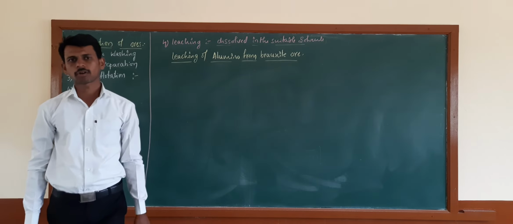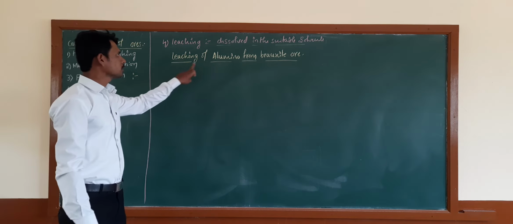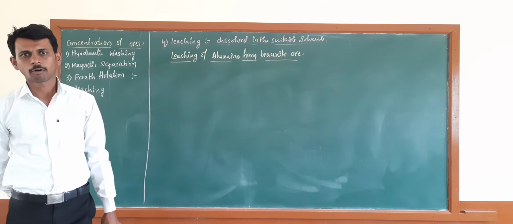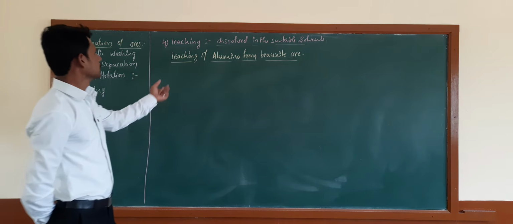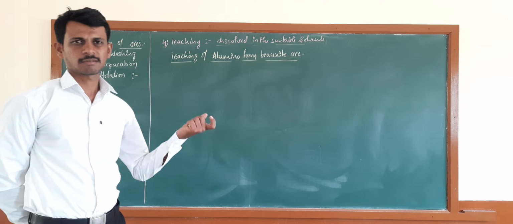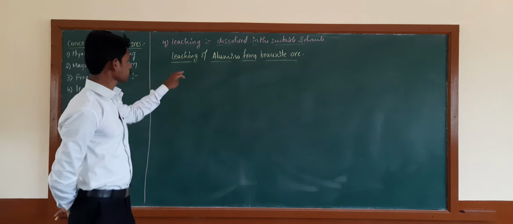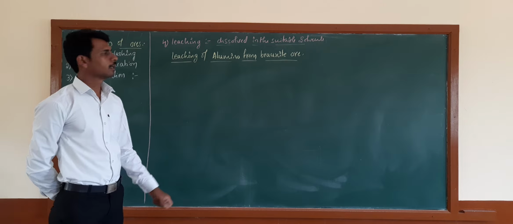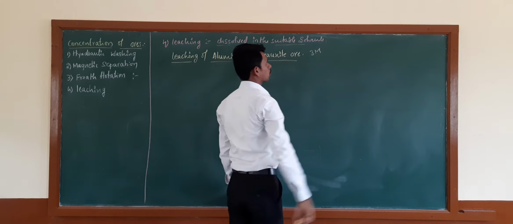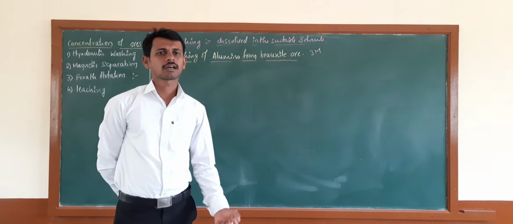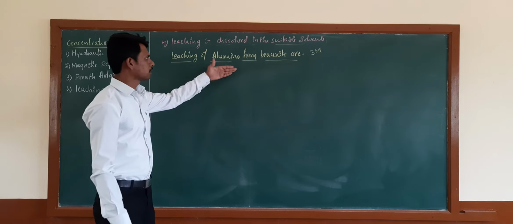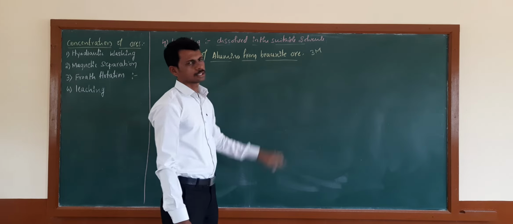A good example of the leaching process is the leaching of alumina from the bauxite ore. In this method, we use some chemical reactions and some conditions, some temperature, some pressure. In the theory examination, you get 3 marks for the leaching of alumina. It is a most repeated concept: what is the leaching of alumina from the bauxite ore, and explain the reactions. Likewise, we get 3 marks from this concept.